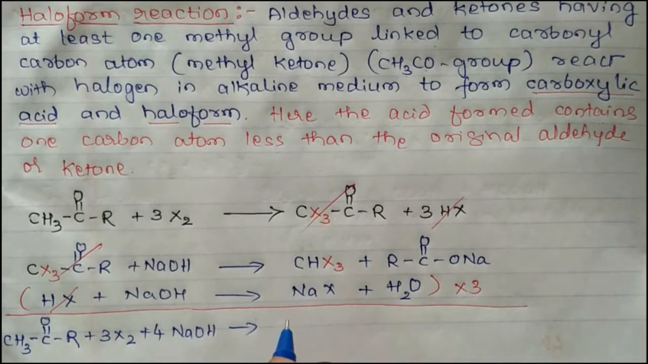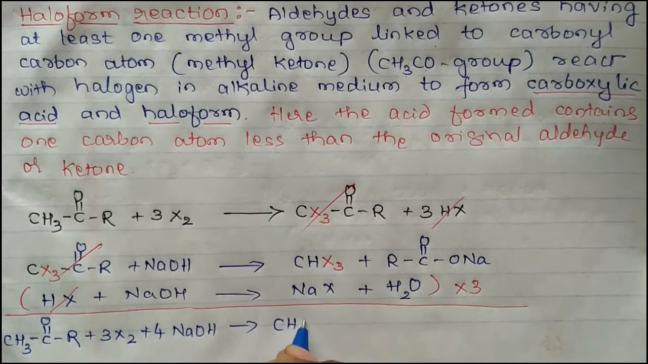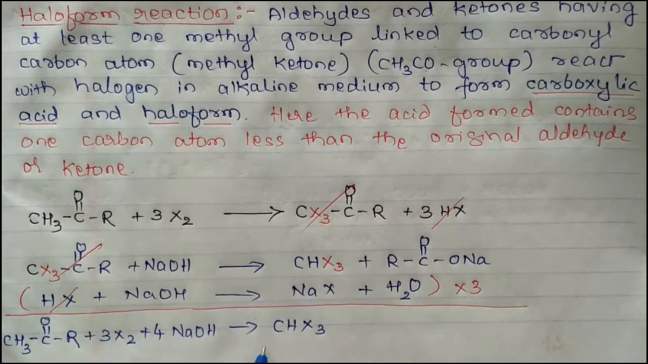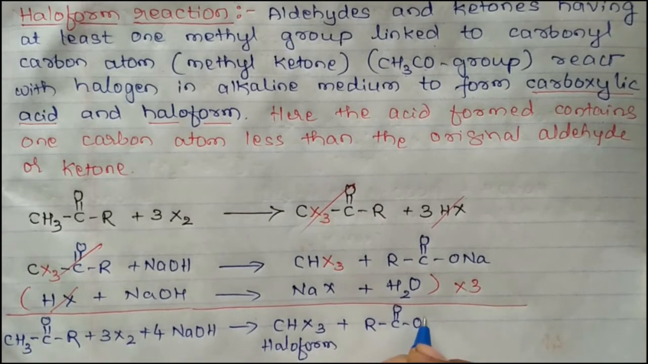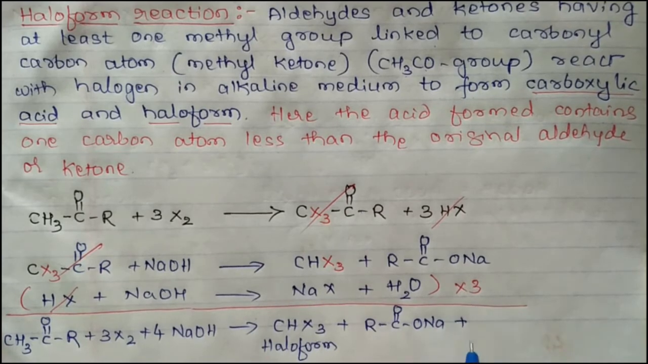CHX3, this is haloform, plus RCOONa plus 3NaX plus 3H2O. This is the general reaction for the haloform reaction. This CHX3 is nothing but haloform.